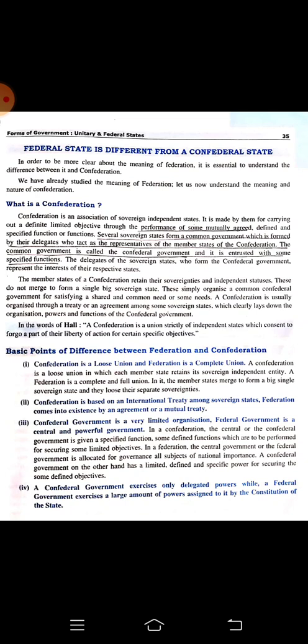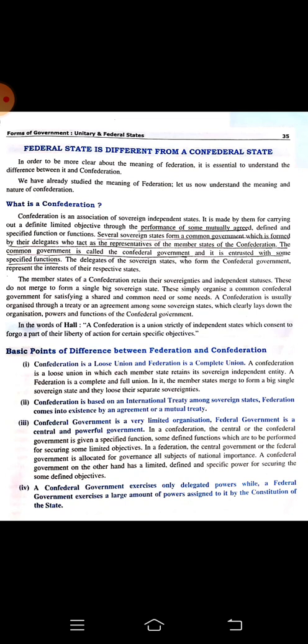Why is confederal government a very limited organization? Because they are functioning with some specific objectives, so they are a limited organization, whereas federal means they are running the entire state. We have already understood that in a federal government, central power will be there, states will be there, even local governments may be there, so they have many more organizations. Confederal government exercises only delegated powers, while federal government exercises a large amount of power.